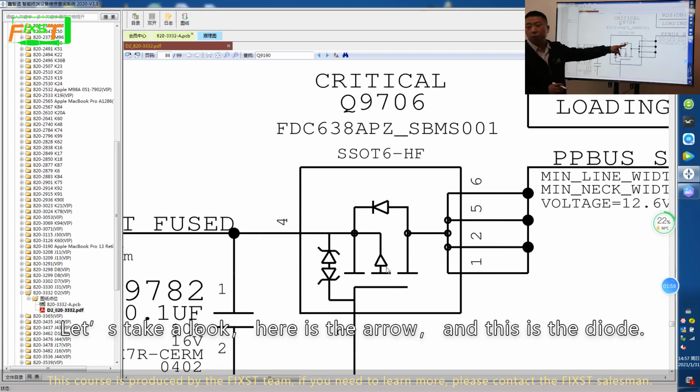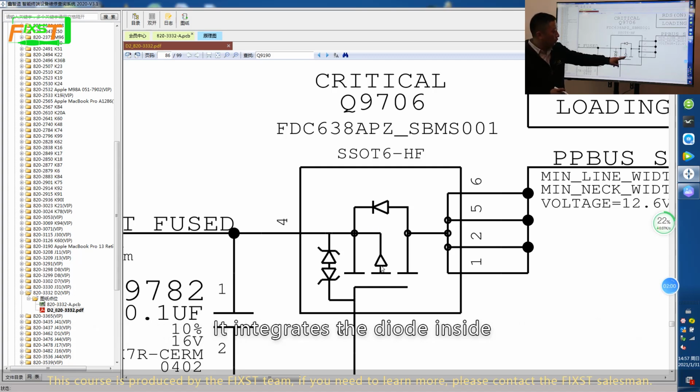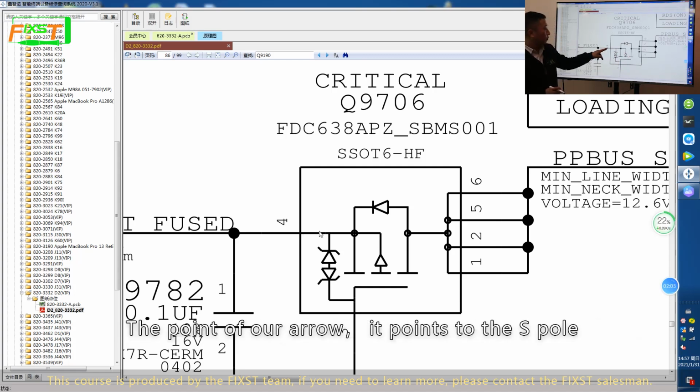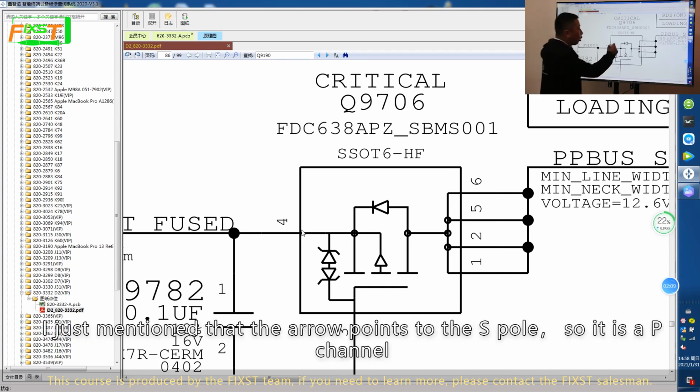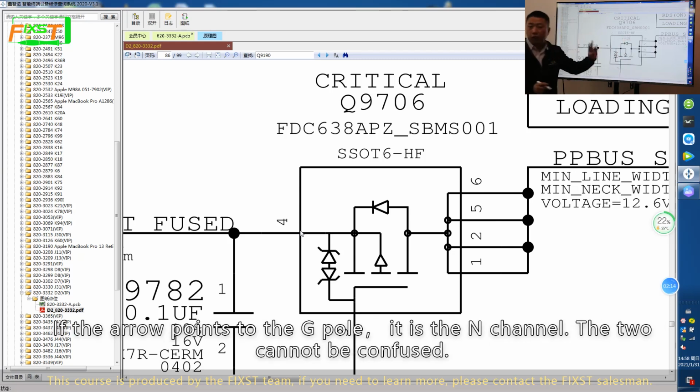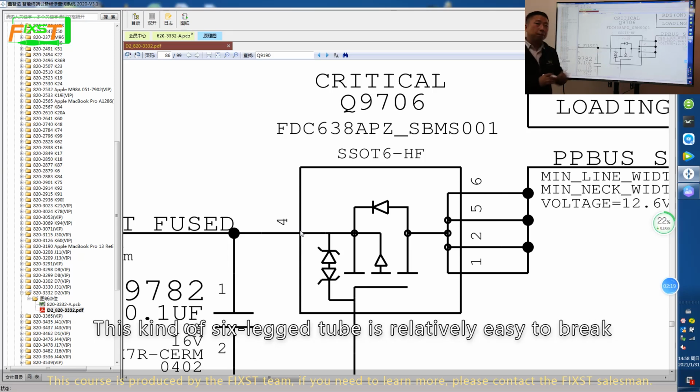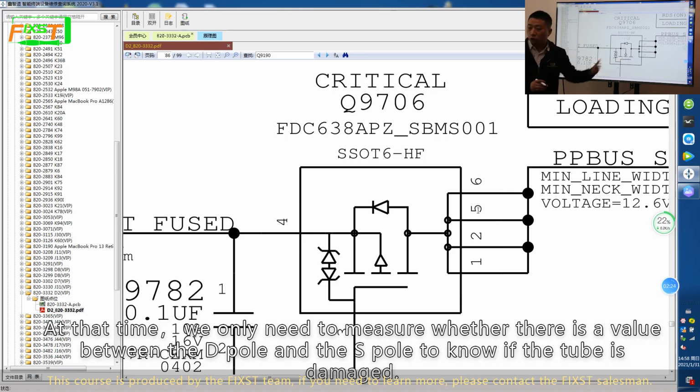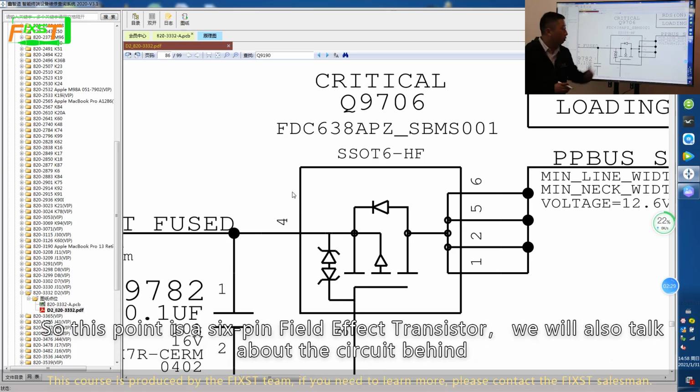Let's take a look. Here is the arrow, and this is the diode. It integrates the diode inside. The arrow points to the S pole. I just mentioned that when the arrow points to the S pole, it is a P channel. If the arrow points to the G pole, it is an N channel. The two cannot be confused. This kind of 6-pin tube is relatively easy to break. At that time, we only need to measure whether there is a value between the D pole and the S pole to know if the tube is damaged. So this is the 6-pin field effect transistor. We'll also talk about the circuit later.